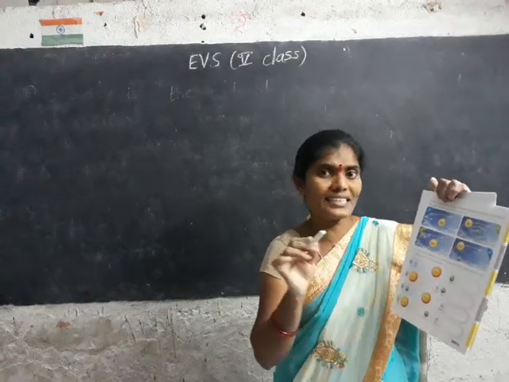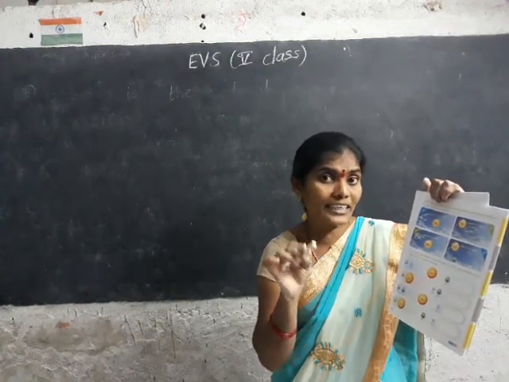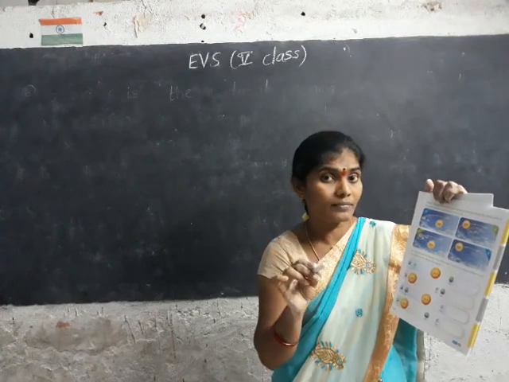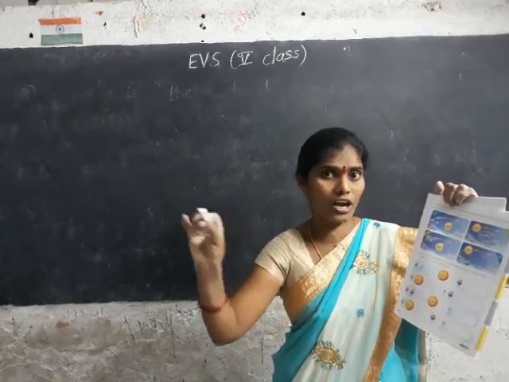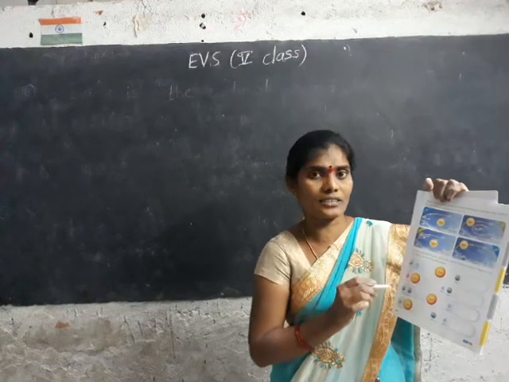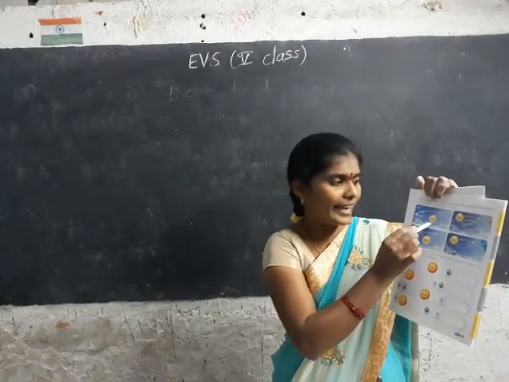In the B picture and the D picture, the sun is not in the middle. So these two are not correct. They are wrong. Now we have to select A and C. In A and C, the sun is in the middle.